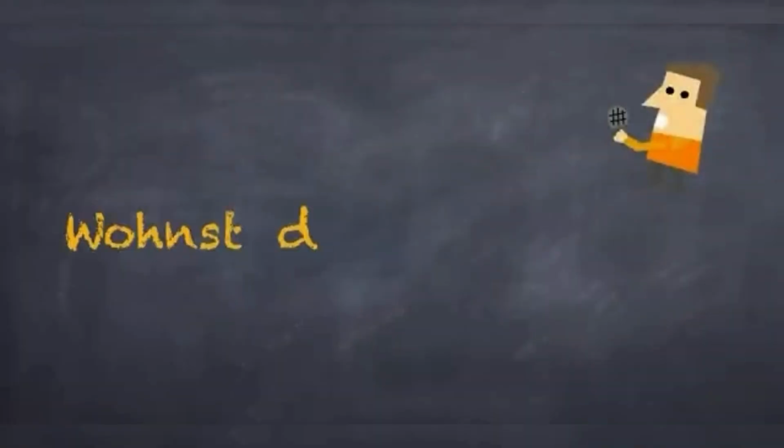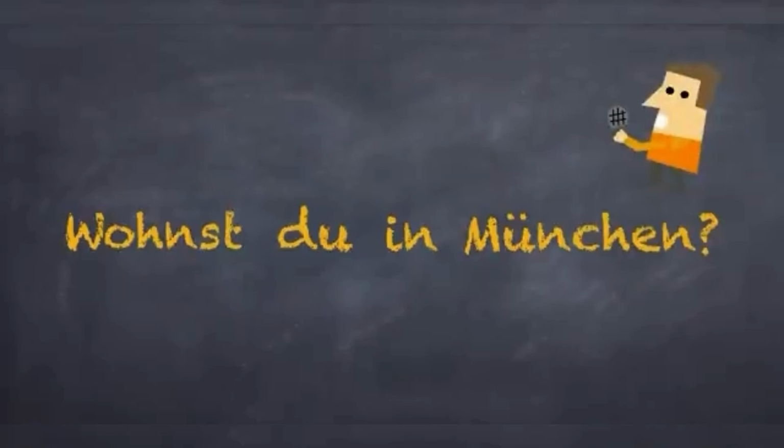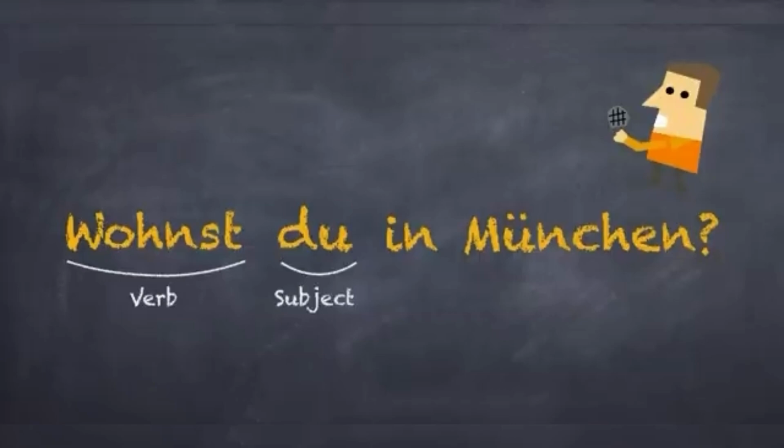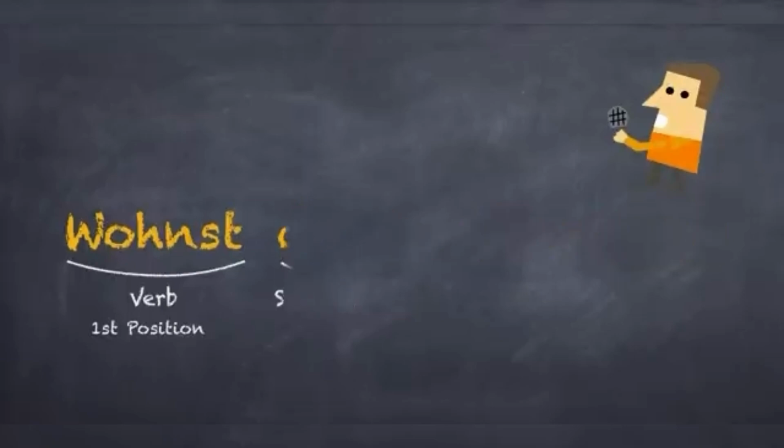Let's look at another example. Wohnst du in München? Here the subject is du and the verb is wohnst, which is in the first position and not in the second. So whenever there is a Ja-Nein-Frage, you will always place the conjugated verb in the first position and the subject will follow. Here are some more Ja-Nein-Fragen.